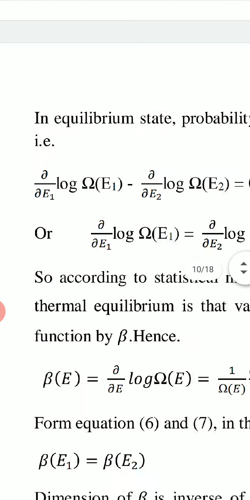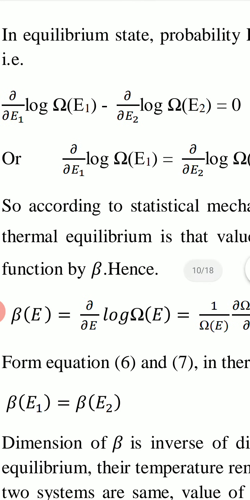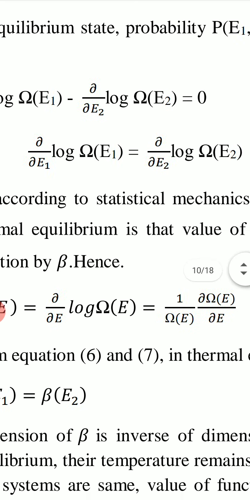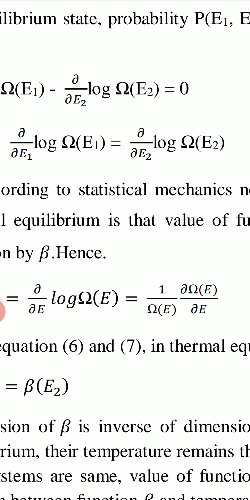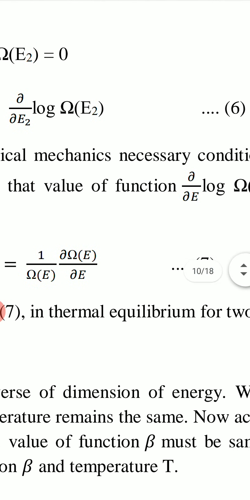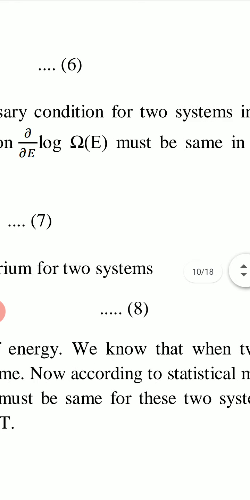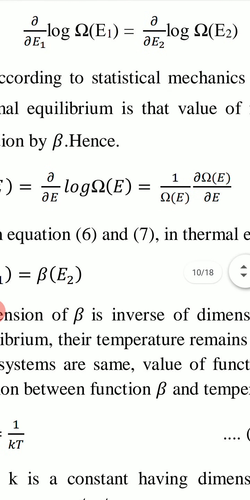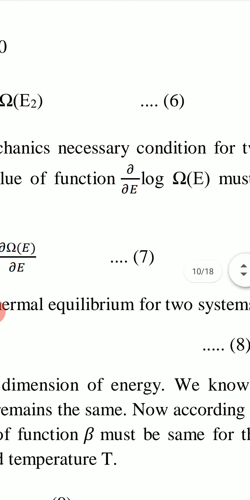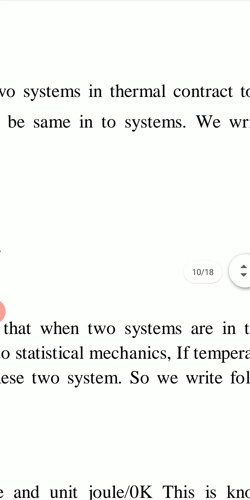This is when we put right hand side equal to 0, delta upon delta E1 log omega E1 minus delta upon delta E2 log omega E2 equal to 0. This gives delta upon delta E1 log omega E1 equal to delta upon delta E2 log omega E2. So according to statistical mechanics, a necessary condition for two systems in thermal contact to be in thermal equilibrium is that the value of the function delta upon delta E log omega E must be the same in two systems.